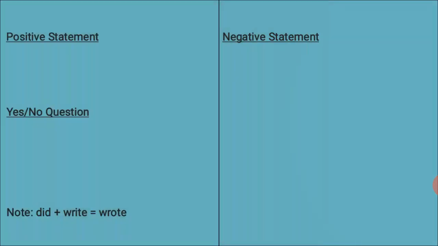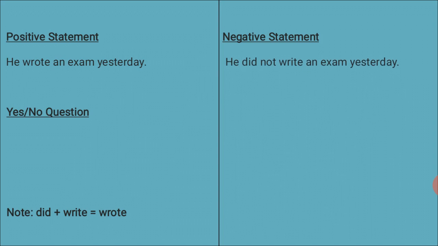And some other questions we just see. He wrote an exam yesterday. He did not write an exam yesterday. For past tense I am giving the sentence, before that was given for present tense. Here it is for past tense. He wrote an exam yesterday. We can ask when. When did he write an exam? Why didn't he write an exam?